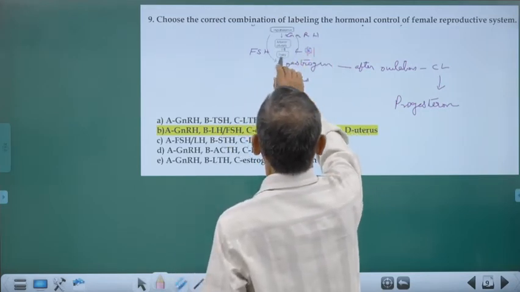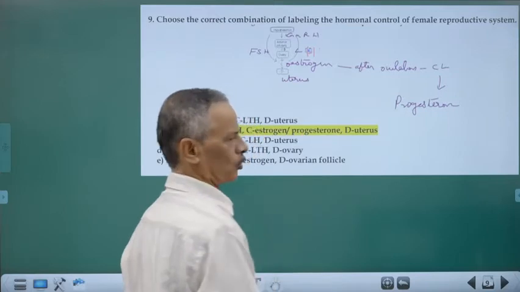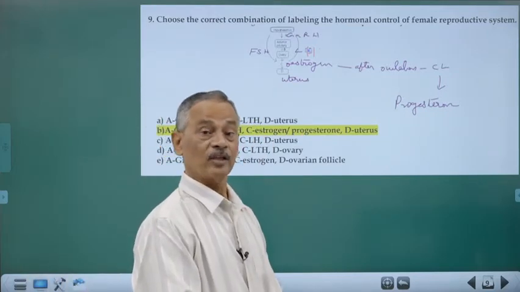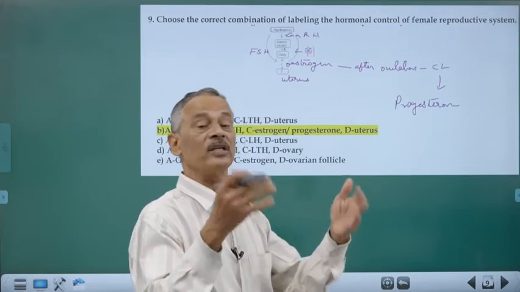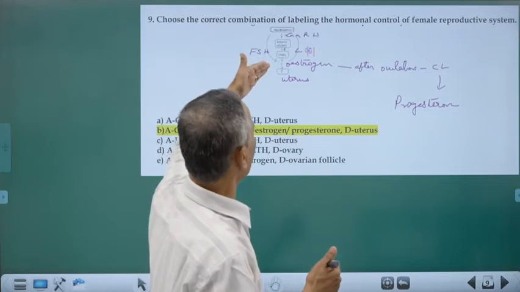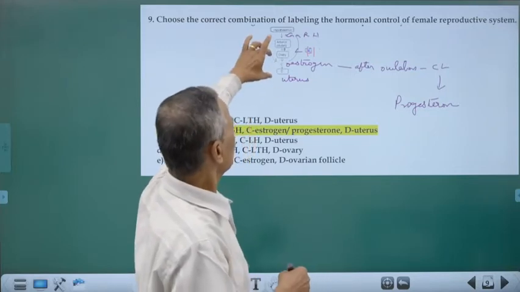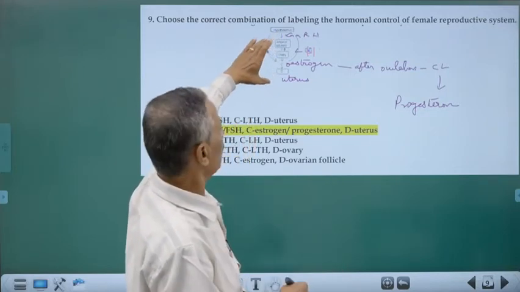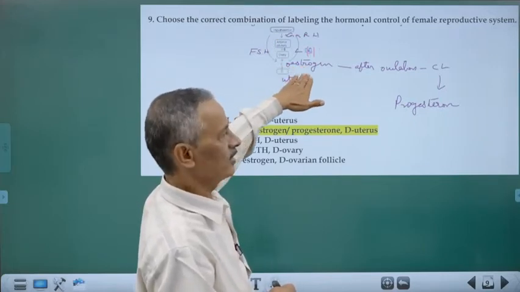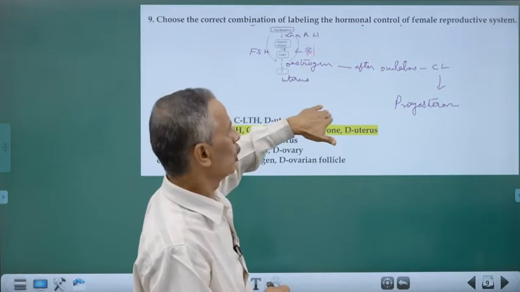Now, FSH will be acting on, this is ovary. They will be acting on follicle cells. So, follicle cells are developing into primary, secondary, tertiary, then Graafian follicles or ovum is produced. And during the formation of Graafian follicles, follicle cells are producing estrogen, and that estrogen will be acting on uterus.